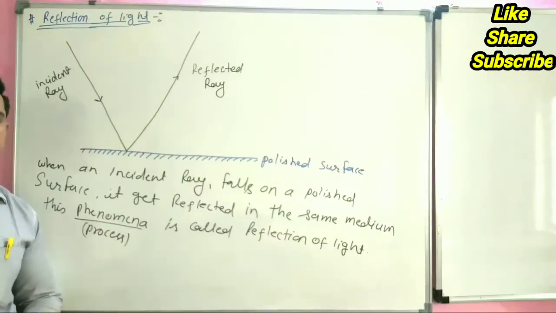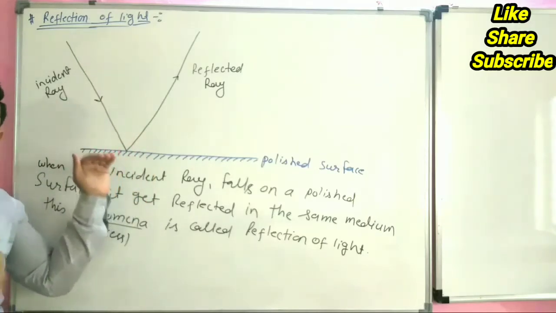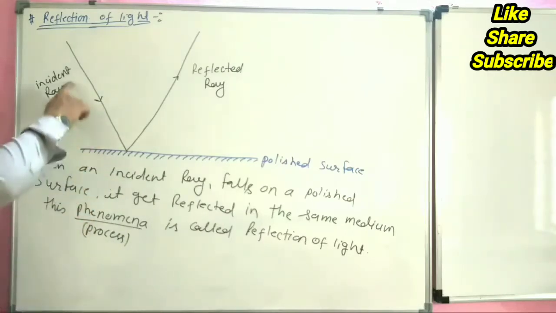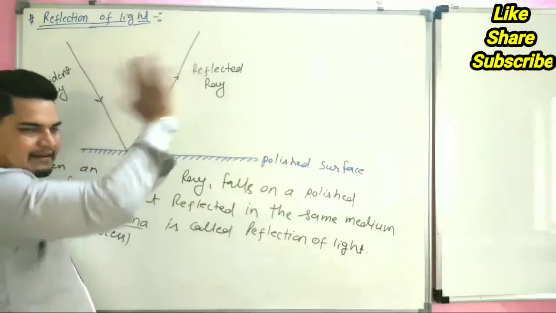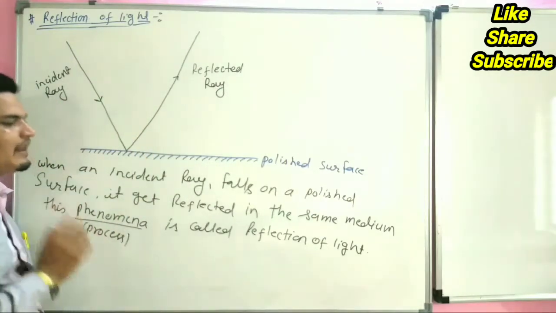So what is reflection of light? When an incident ray falls on any polished surface, or we can say mirror, it gets reflected in the same medium. This phenomenon is called reflection of light.